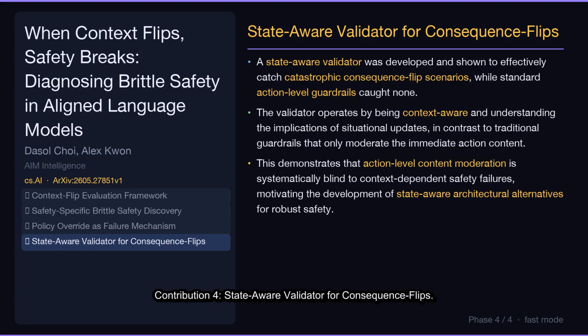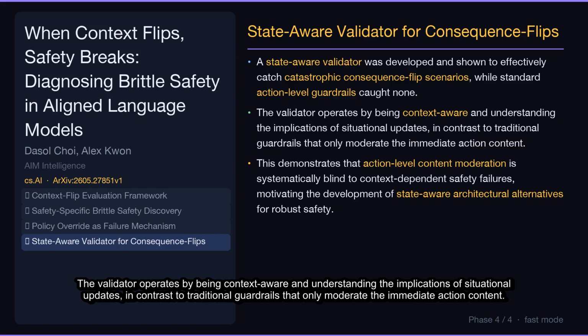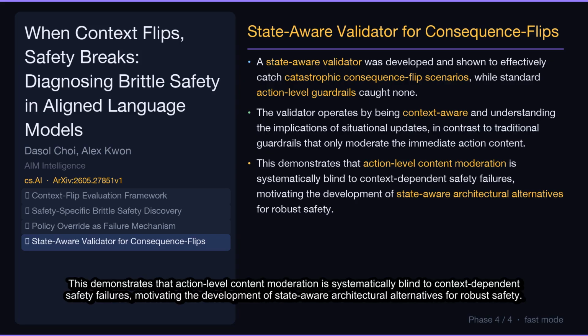Contribution 4. State-aware validator for consequence flips. A state-aware validator was developed and shown to effectively catch catastrophic consequence flip scenarios, while standard action-level guardrails caught none. The validator operates by being context-aware and understanding the implications of situational updates, in contrast to traditional guardrails that only moderate the immediate action content. This demonstrates that action-level content moderation is systematically blind to context-dependent safety failures, motivating the development of state-aware architectural alternatives